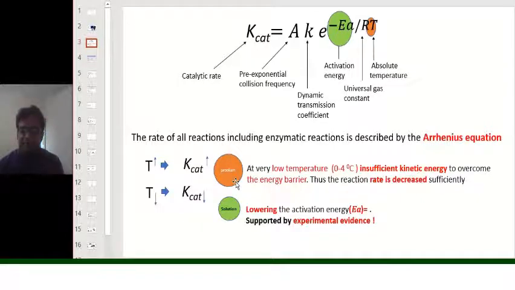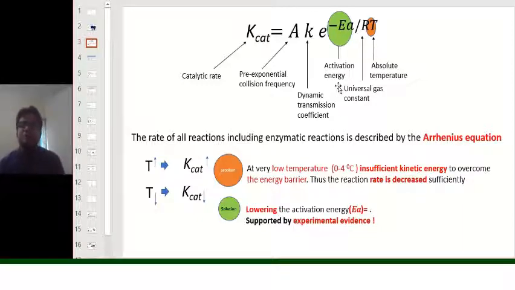The problem is that there is not sufficient kinetic energy to overcome the energetic barrier of the reaction at this cold temperature. However, lowering the activation energy, that is Ea, or expressed in another way as delta G transition state, we will be discussing in the next slides.